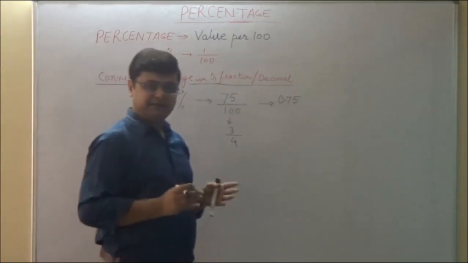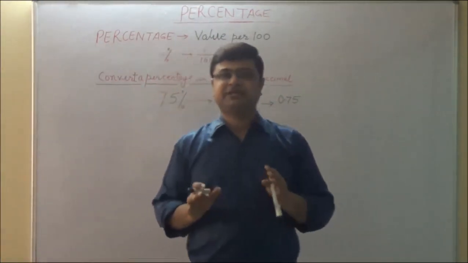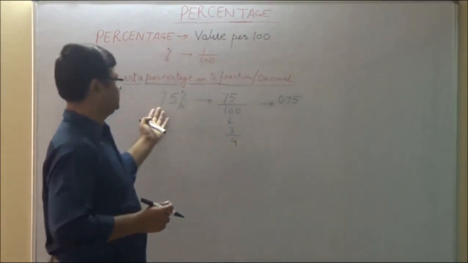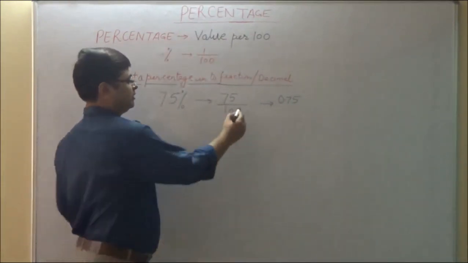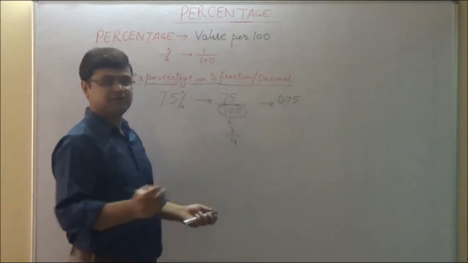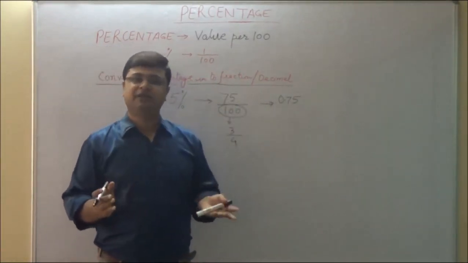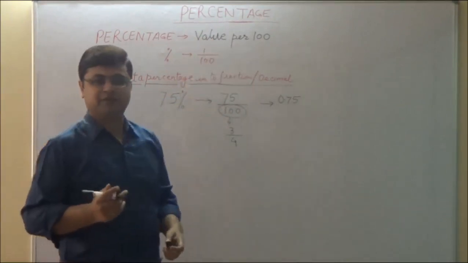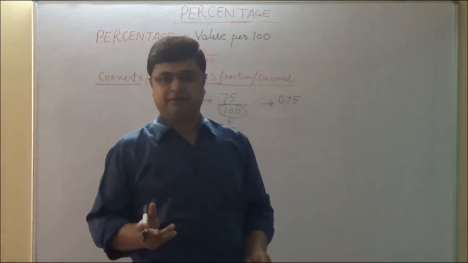So we can indirectly say that a percentage is a fraction whose denominator is always 100. A different way of saying the same thing: percentage means value per 100. Value per 100 means value divided by 100.